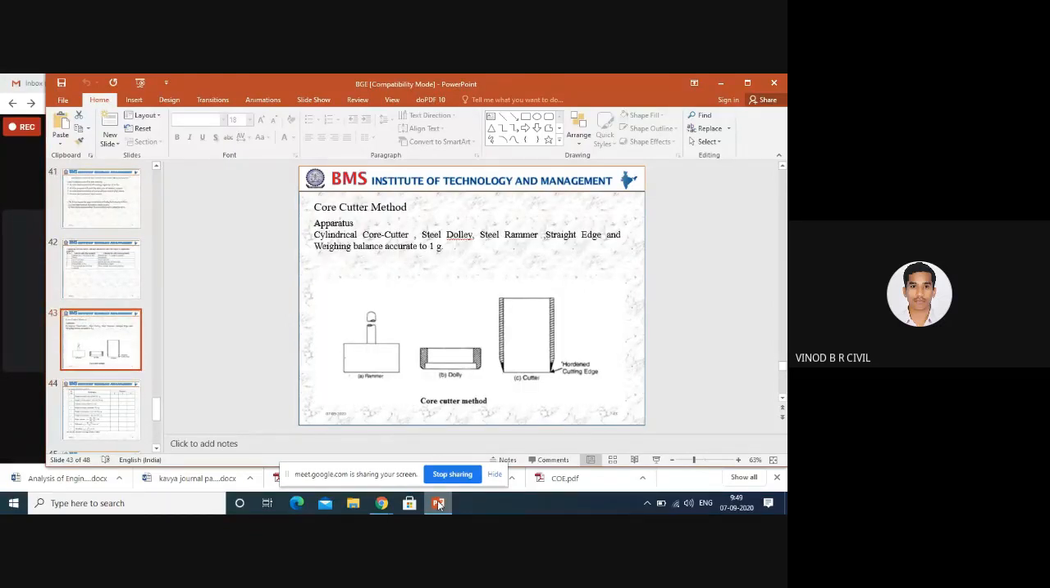Now the core cutter. I already discussed there are two methods, the core cutter method and the sand replacement method. In the core cutter method, the apparatus are a cylindrical core cutter, steel dolly, steel rammer, straight edge and weighing balance. These are the apparatus required to calculate the density with the help of the core cutter. In the diagram you can see first the rammer, second the dolly, and next the core cutter.